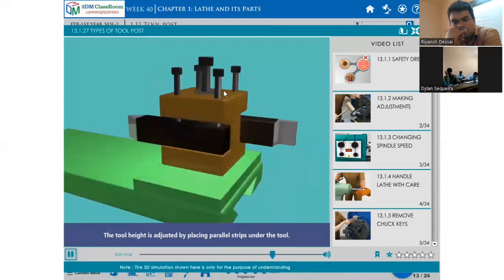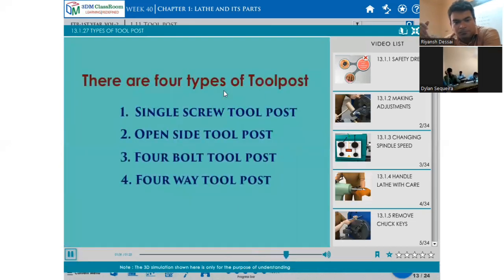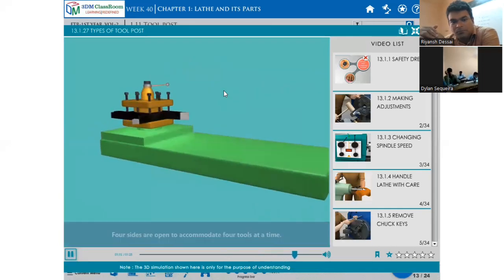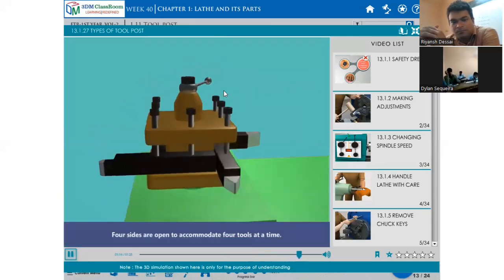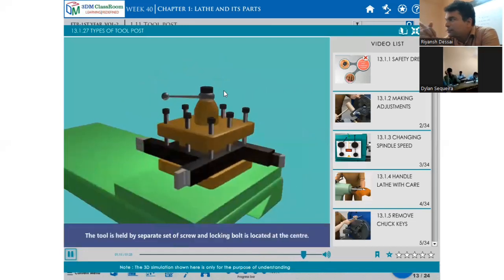The tool height is adjusted by placing parallel strips under the tool. 4-way tool post. This is the 4-way tool post. Here you can accommodate 4 tools by separate sets of screws, and a locking bolt is located at the center.